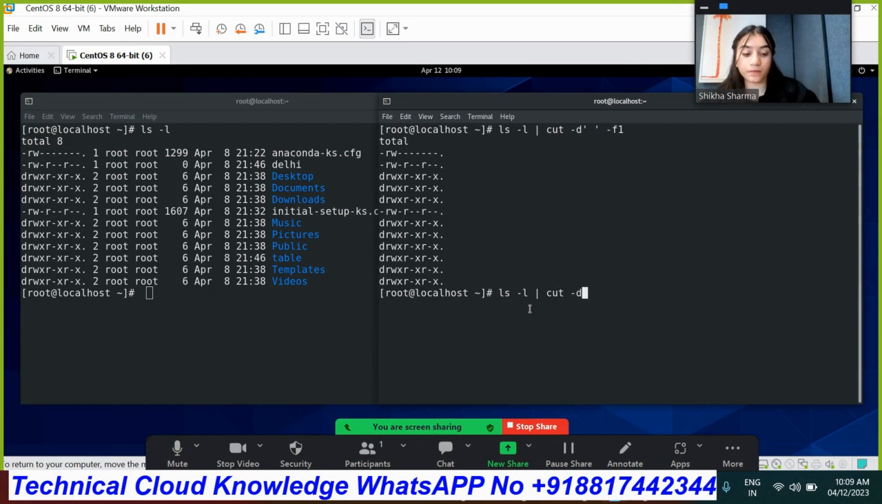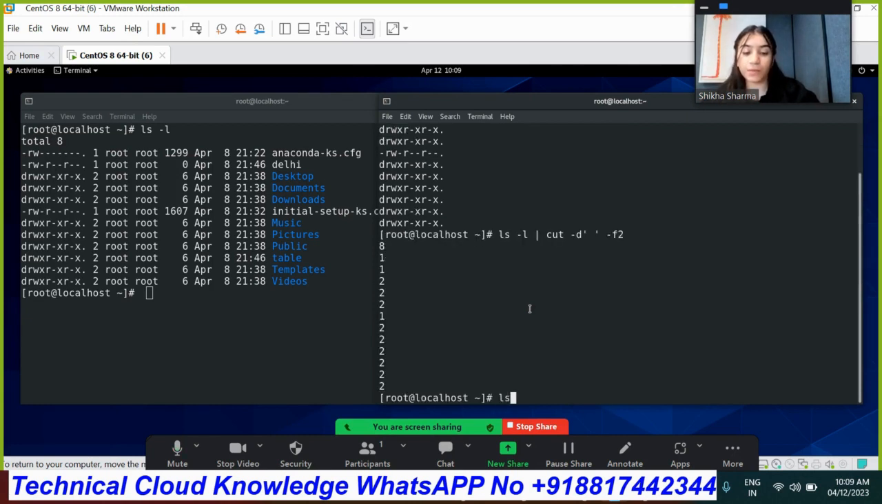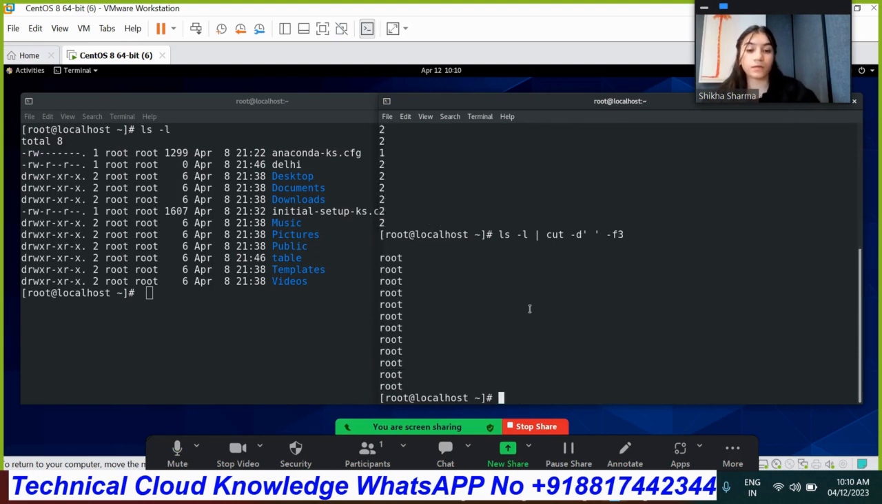Define the delimiter and field number 2. So that's how we get field number 2. Now, how can we get the third field? I got this. Now I want the fourth one. Do the same thing. Field number 4. As you can see, now I want field number 5.